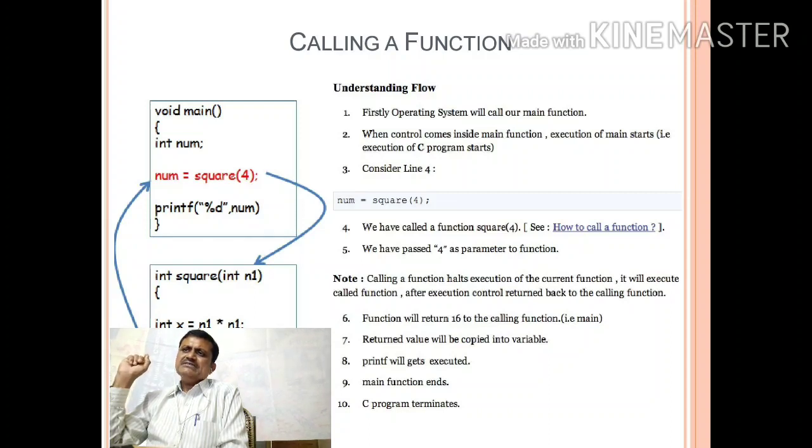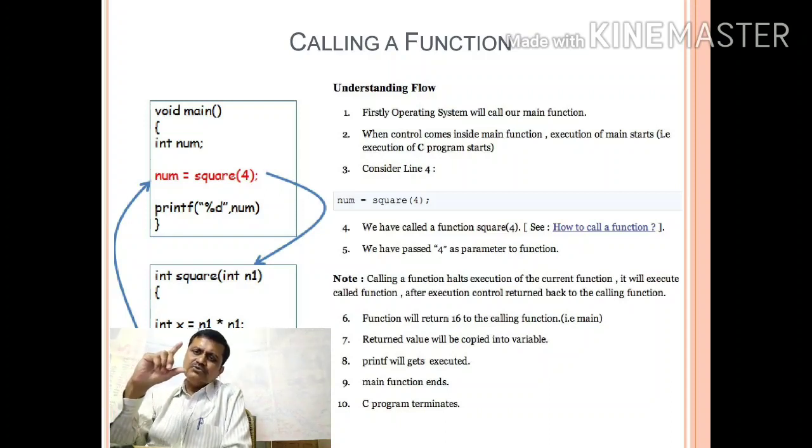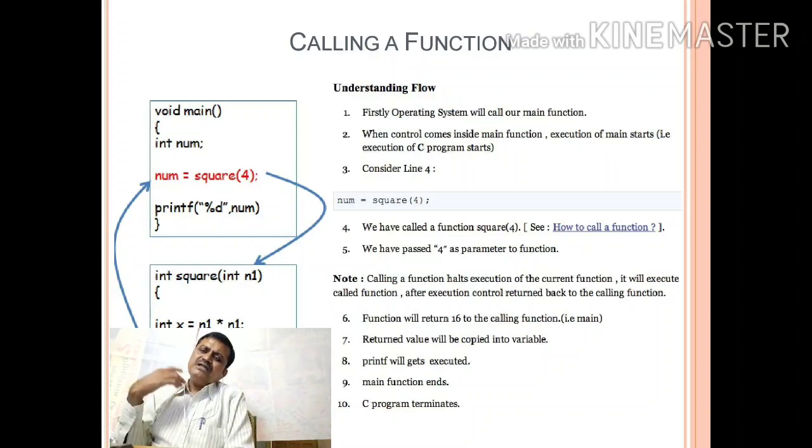Now this x is what? x is nothing but a local variable. Local variables are variables which are limited to that function only. Means the scope of that local variable is up to that function. Outside that function, the value of that local variable is nothing, right?